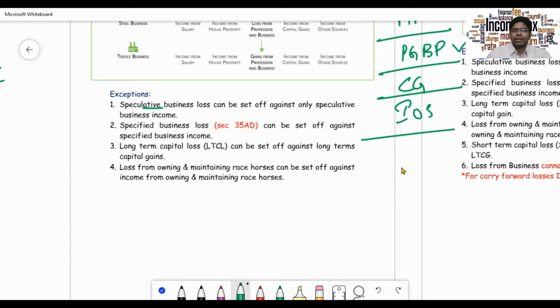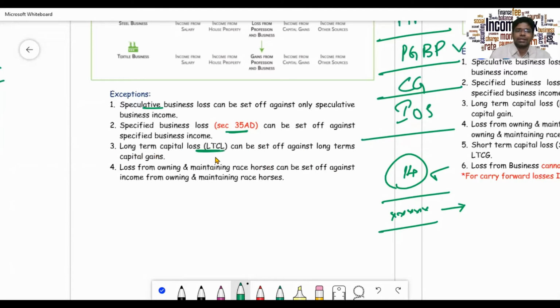There is a list of 14 specified businesses, and any loss which you incur under those specified businesses can be set off only against gains of specified businesses. One of them is, you can say, cold storage facility. On similar lines, there are a total of 14. So any loss from those can be set off only against profit of specified businesses. And again, long-term capital loss can be set off against long-term capital gain only. Then the last one is loss from owning and maintaining race horses.